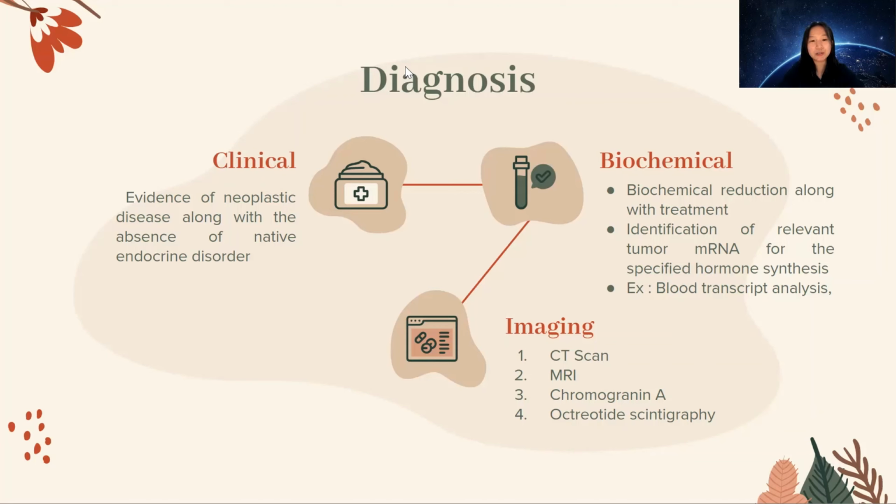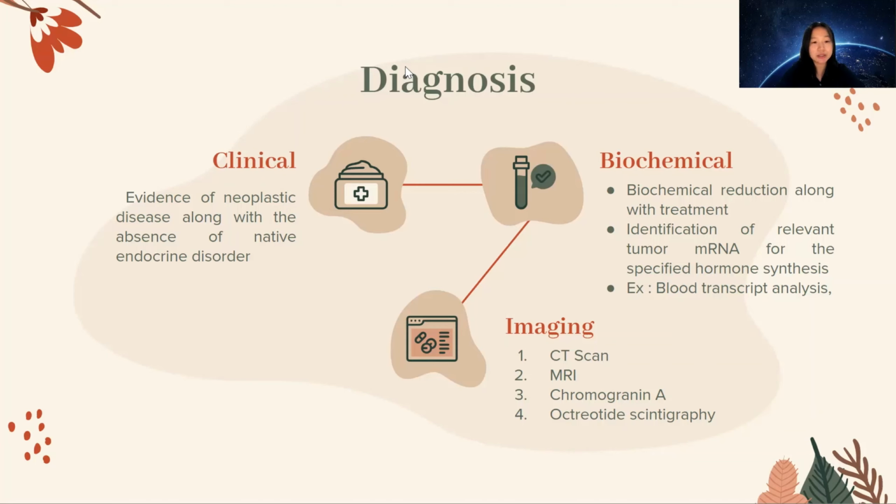2002511080. Now I'm going to talk about the diagnosis of tumor with ectopic hormone production, which is made by clinical, biochemical, and imaging assessment. Clinical evidence of neoplastic without native endocrine disorder can lead to paraneoplastic endocrine syndrome. This is followed by clinical symptoms and biochemical reduction along with treatment.